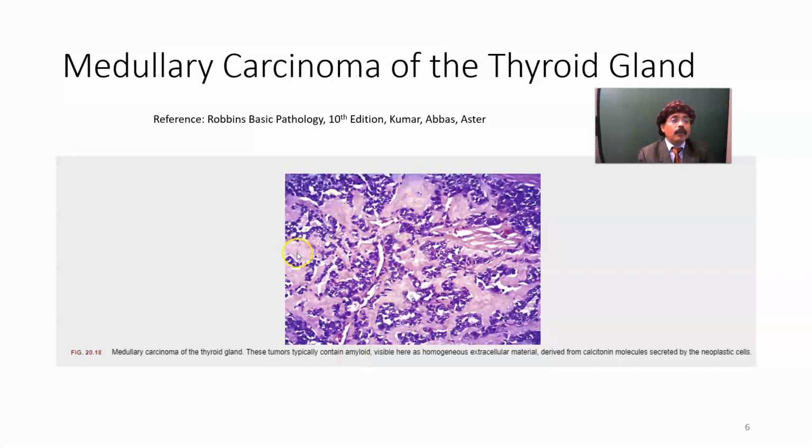Okay. Medullary thyroid carcinoma may be associated with that. It may be sporadic. In 30% of cases, it may be familial, like in multiple endocrine neoplasia, type 2A and B. Okay. Around 30% cases of the medullary carcinoma of the thyroid gland are familial. Another 70% is sporadic.